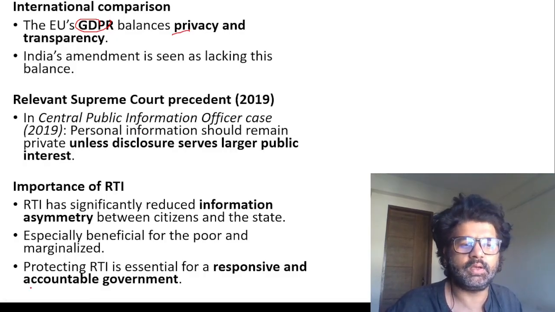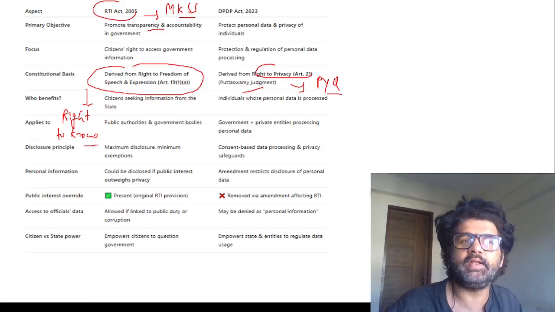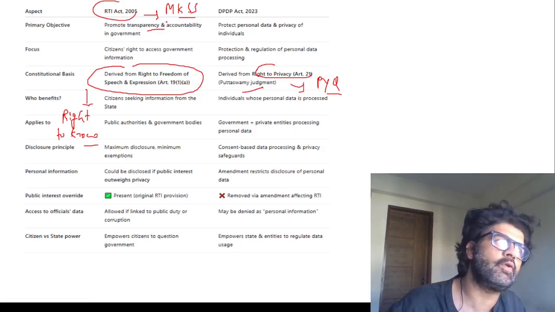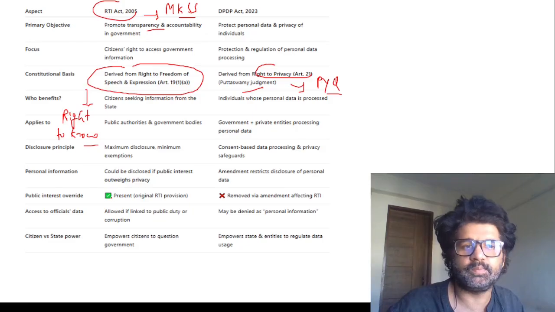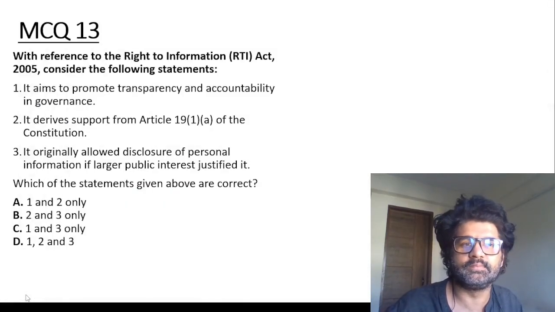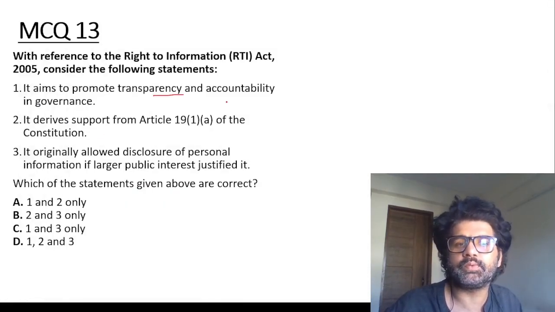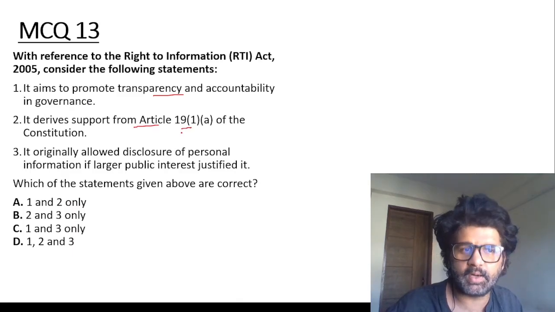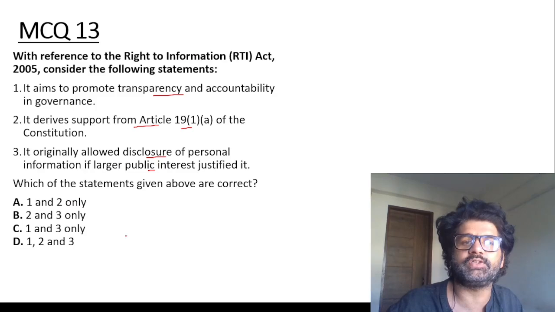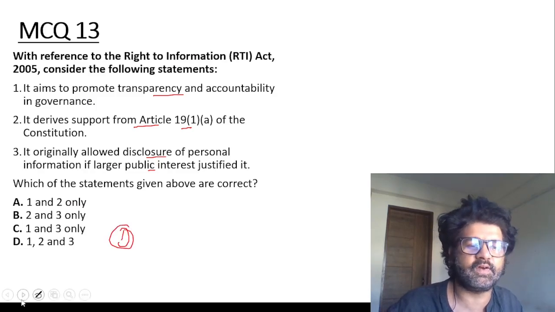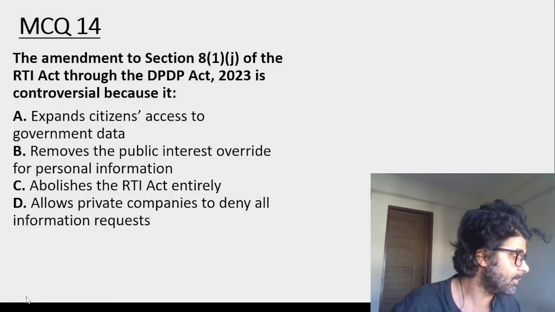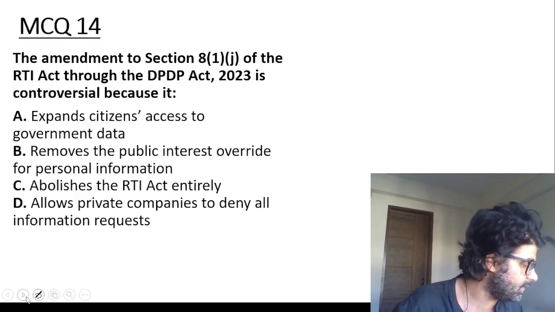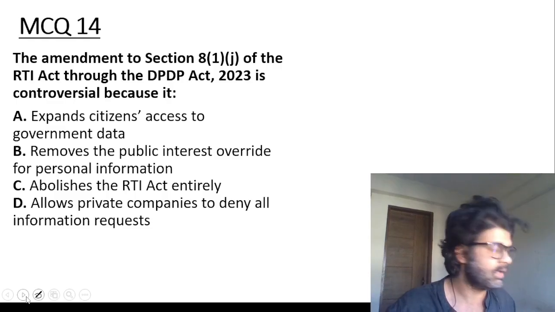But things are not looking very bright for RTI, just like things were not looking very bright for MGNREGA, and MGNREGA has gone. With reference to RTI: it promotes transparency and accountability, derives support from Article 19, and originally allowed disclosure if larger public interest justified it. All the statements are correct. D is the answer. Whenever you see a question, guys, pause me and then try to solve that question. Really good. Who are good boys and girls? You people are. Who else?